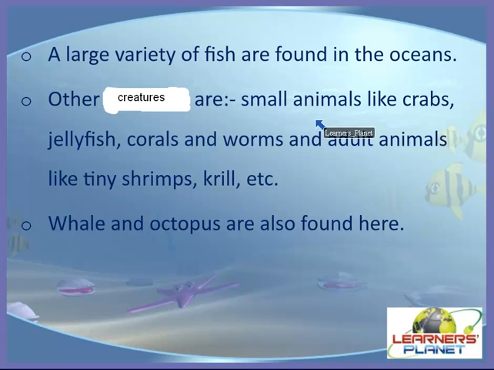There are other creatures like small animals such as crabs, jellyfish, corals and worms, and tiny animals like shrimps, krill, etc., which are found in the oceans. Then whale and octopus are also found in oceans, right? They keep buoyant with the help of gas-filled chambers, which reduce their density, right? So they are able to live in such conditions, right? All these creatures, and other animals also, live in the oceans. There is a large variety of fish which live in oceans, right?